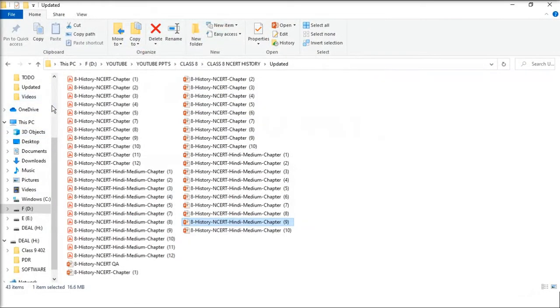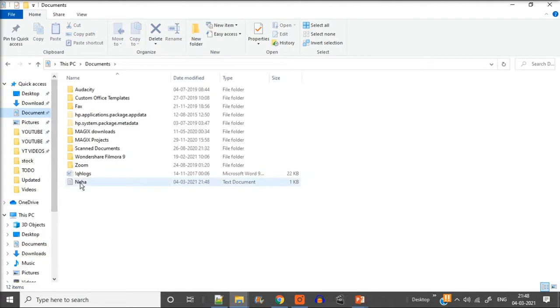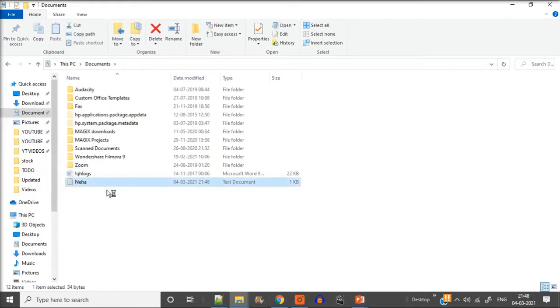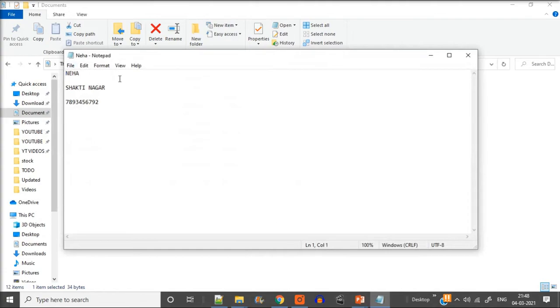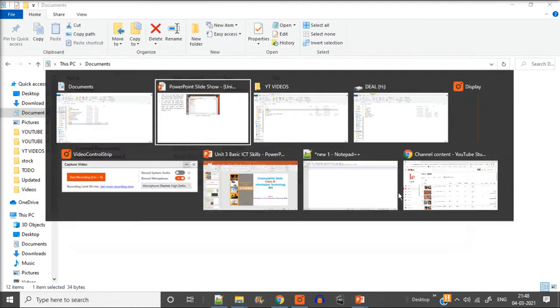Now, since we have saved it in Documents, we'll go to this folder, and here Neha is there. If you double click it, it will automatically open in the text editor, Notepad, because it shows that it has been made by Notepad. So when you open it, it will directly open in Notepad. If you make it in Notepad++, it will directly open in Notepad++. Okay, so this is how we enter the data.